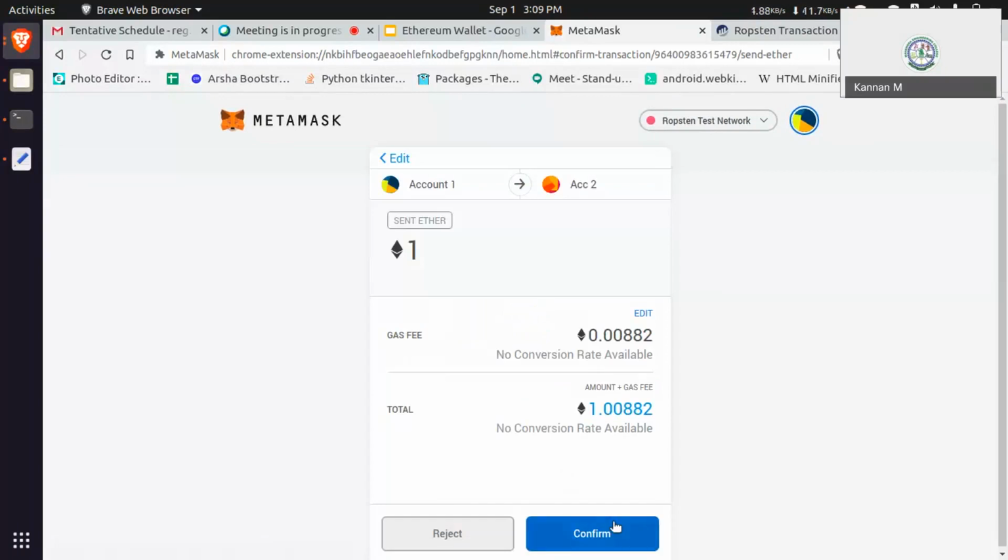It will ask to confirm. Once you click confirm, the transaction will be published on the blockchain network.